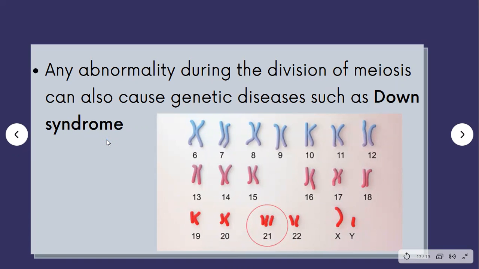The baby will have problems such as mental retardation and some problems with IQ as well. So that's why a proper, controlled cell division or meiosis is very important for our human health. Otherwise it's going to cause cancer or even genetic diseases like Down syndrome. There are still a lot more, but for your level, just know about Down syndrome and also cancer.